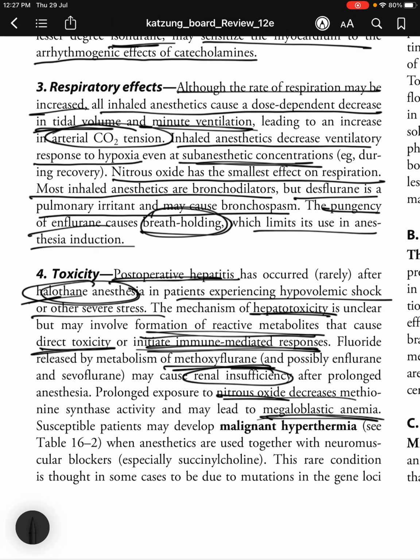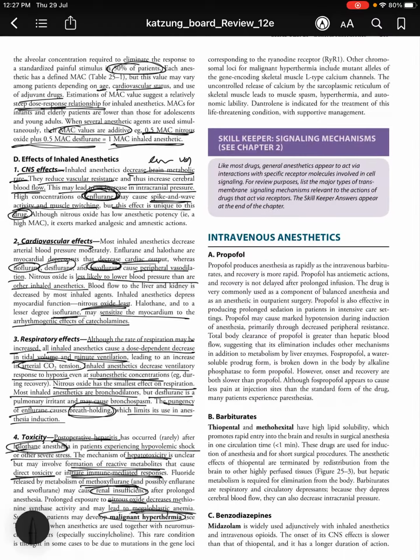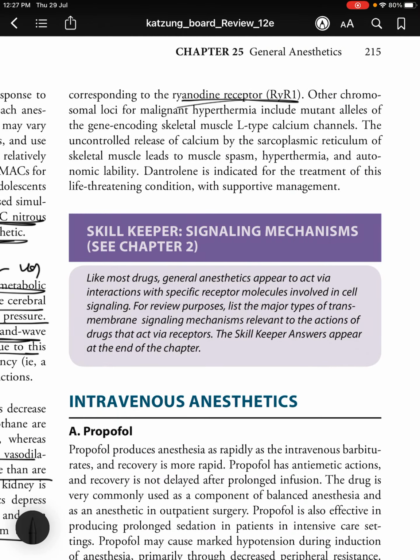Susceptible patients may develop malignant hyperthermia when anesthetics are used together with neuromuscular blockers, especially succinylcholine. This rare condition is thought in some cases to be due to mutations in the gene loci corresponding to the ryanodine receptor. Other chromosomal loci for malignant hyperthermia include mutant alleles of the gene encoding skeletal muscle L-type calcium channels.